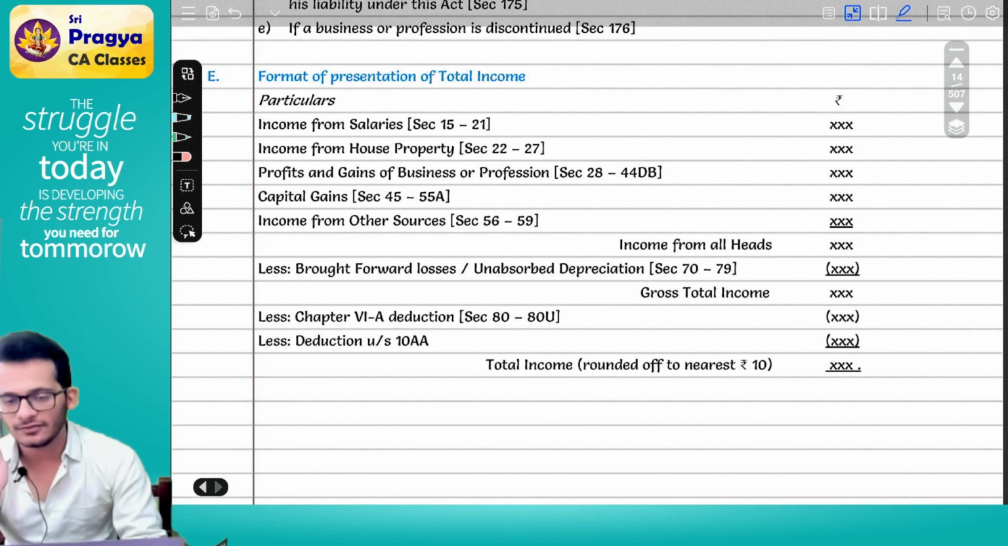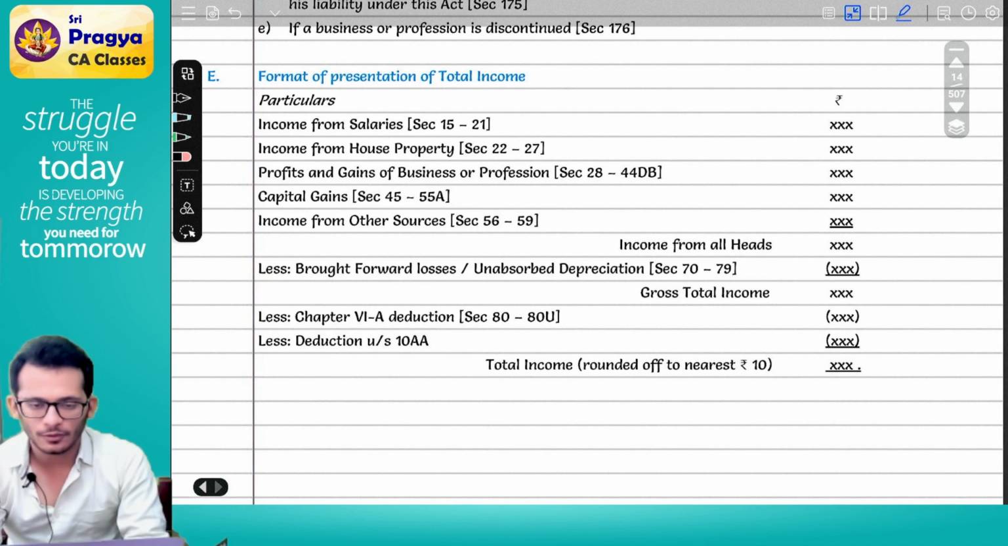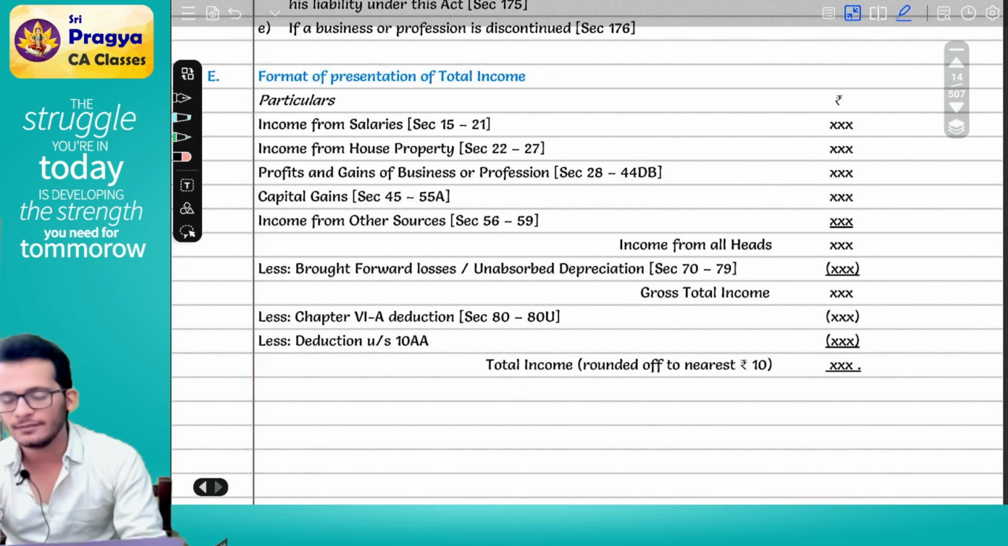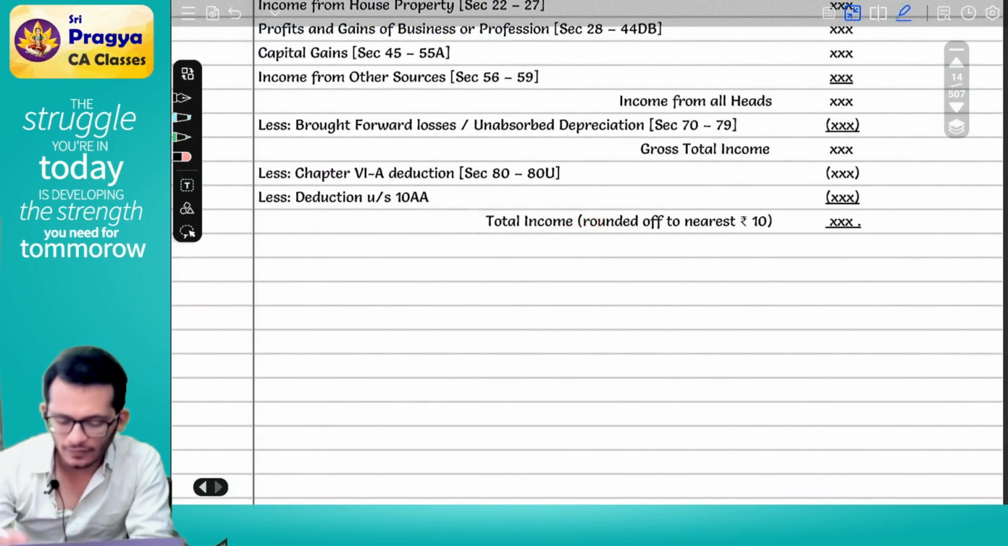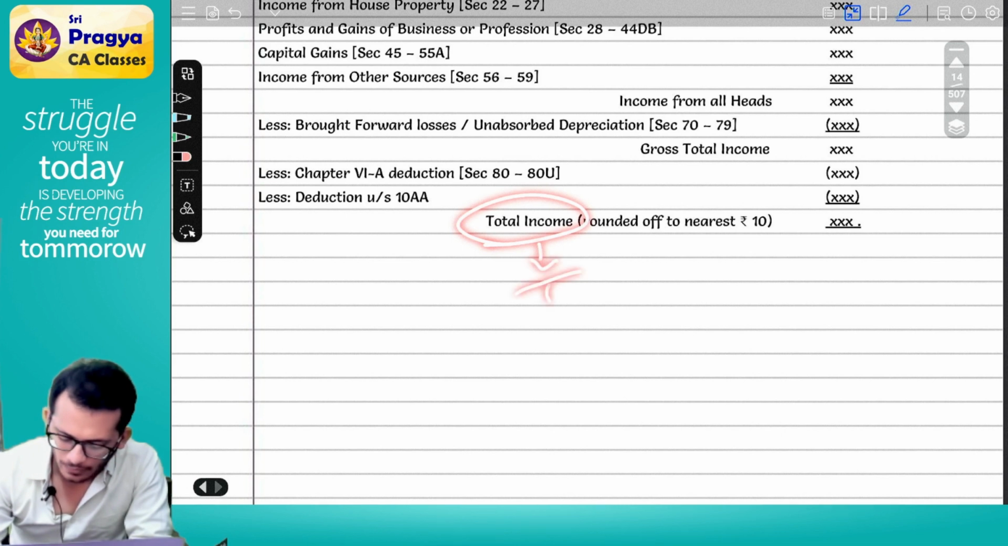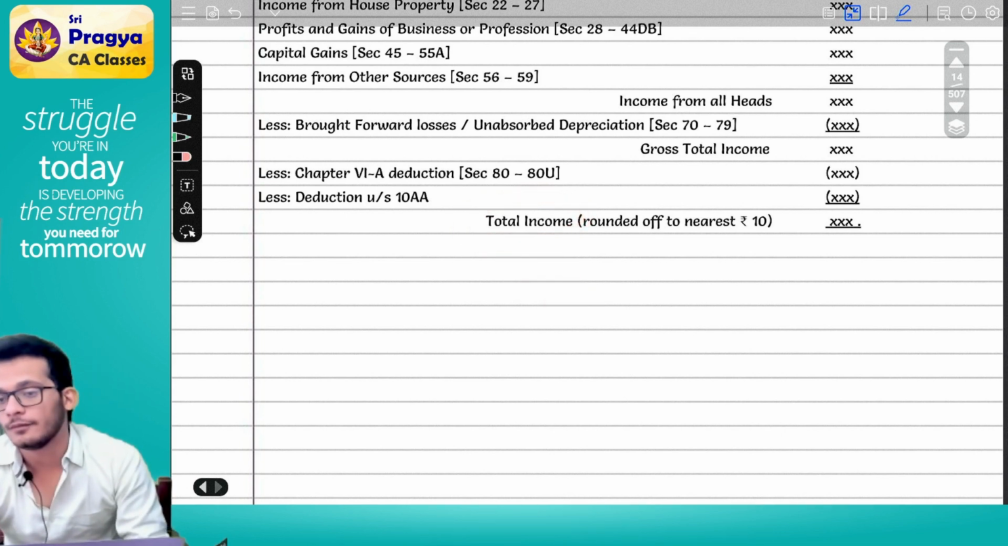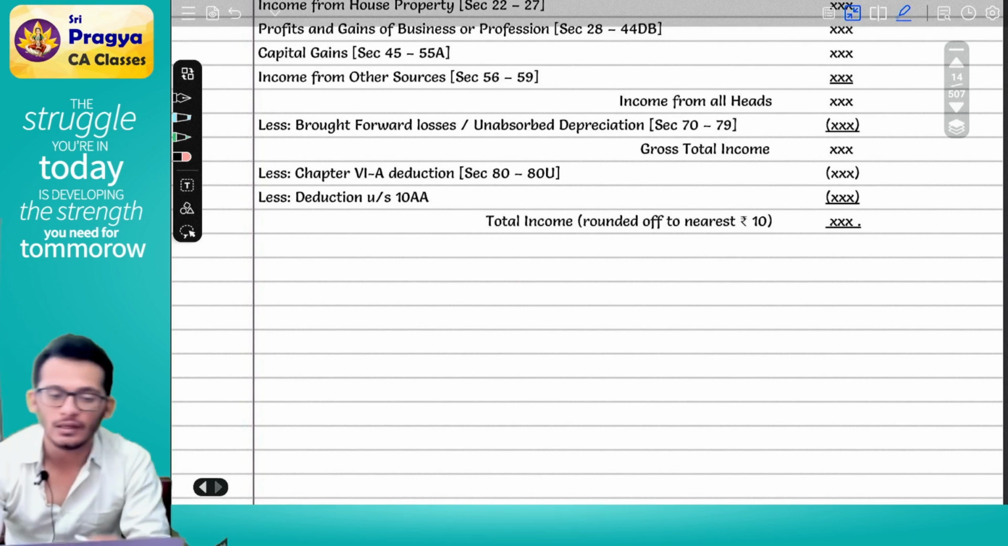Okay, so income tax defines 5 heads of income: income from salaries, income from house property, profits and gains of business or profession, capital gains, other sources. You add all the 5 items, it will become income from all heads. In this, you will reduce any kind of losses and all which you have. You will arrive at gross total income. In that gross total income, you will reduce chapter 6A, 10AA. You will arrive at your total income. This is what we were discussing. On this total income is what you pay tax. Yes, this is the simple straightforward definition of total income.